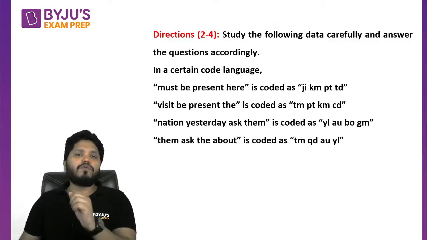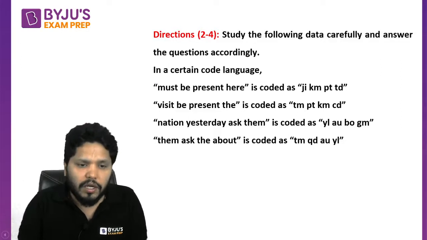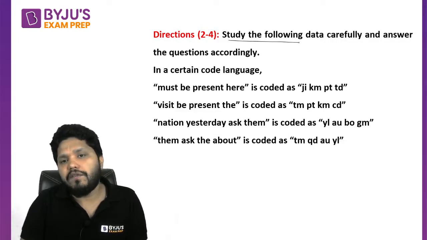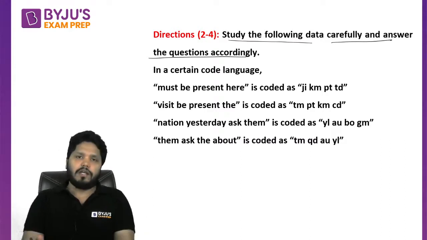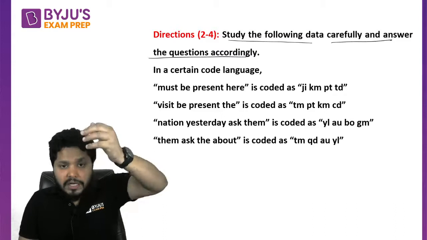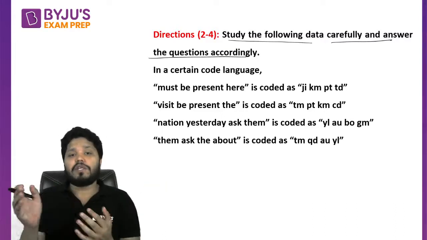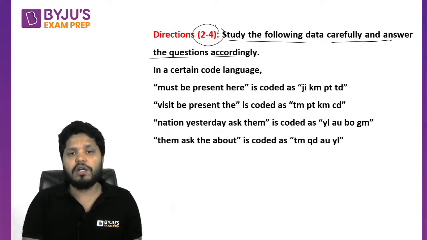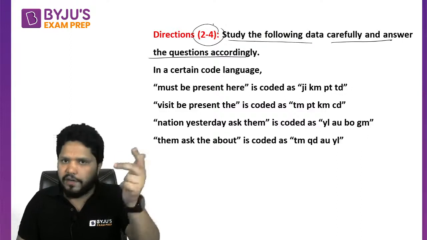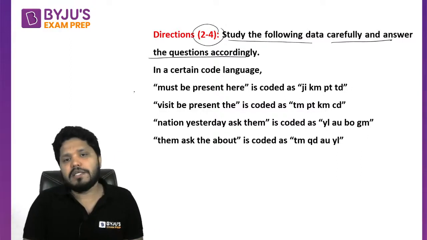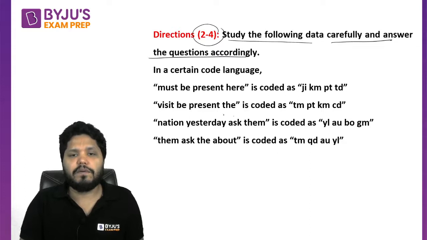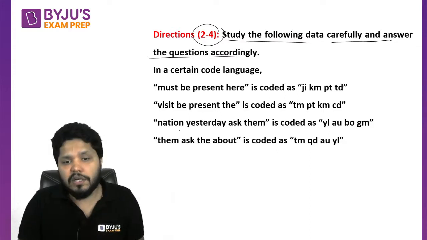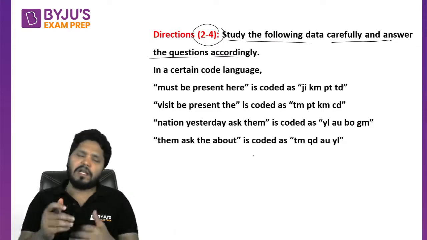So now let's move on to question number 2 to 4. In this question number 2 to 4, there is: study the following data carefully and answer the questions accordingly. So basically some data is given to you and you have to answer. The data is same for all the 3 questions, that is question number 2, 3 and 4. What is the data? In a certain code language, 'it must be present here' is coded as this. 'Visit be present the' is coded as this. 'Nation yesterday this.' Similarly, we have to do it.